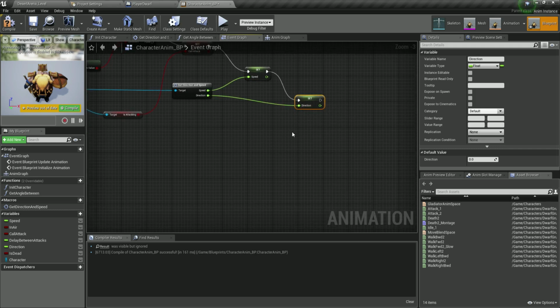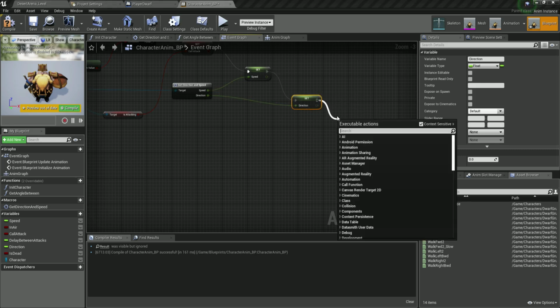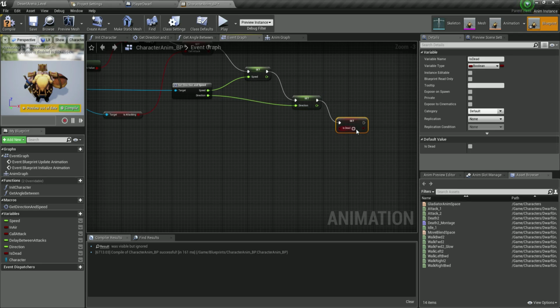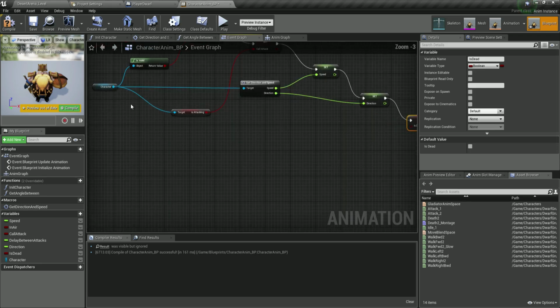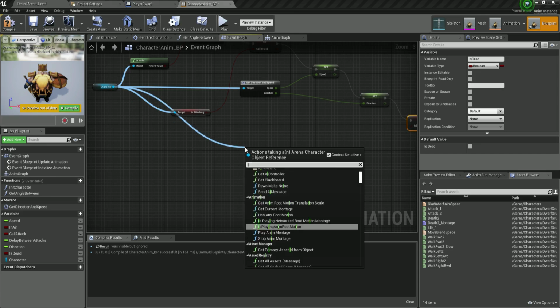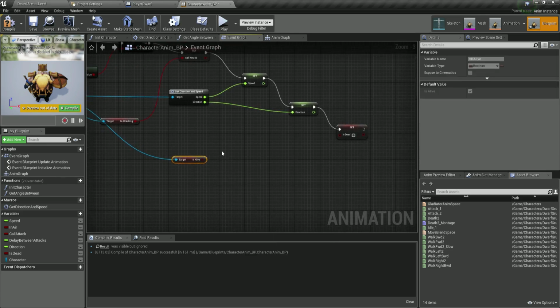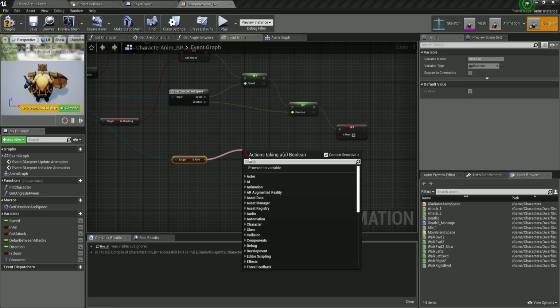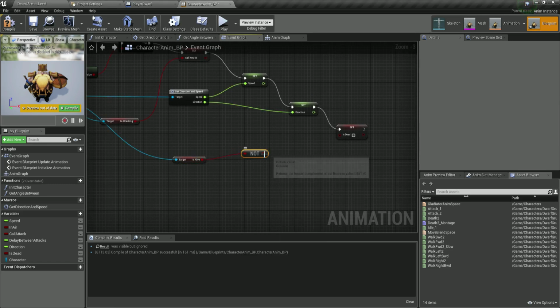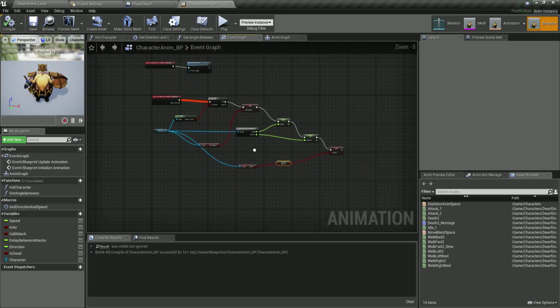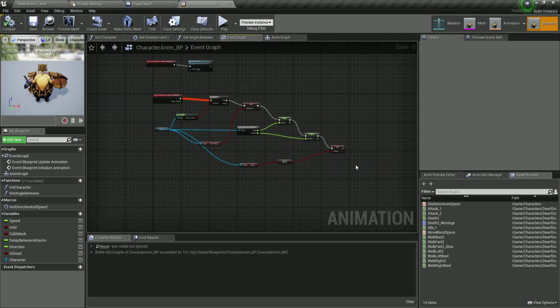And the last step is to set if we are alive or is dead. So drag a node from here and we're going to say set is dead. And we're going to get that reference from the character over here. And we're going to say get is alive. And from here, we're going to test not bool. So if it's not alive, we're going to plug it inside of here, compile and save. So this is what we need in order to make everything work. And what do I mean to make everything work? Well, our animations now, we can now go inside of the anim graph.